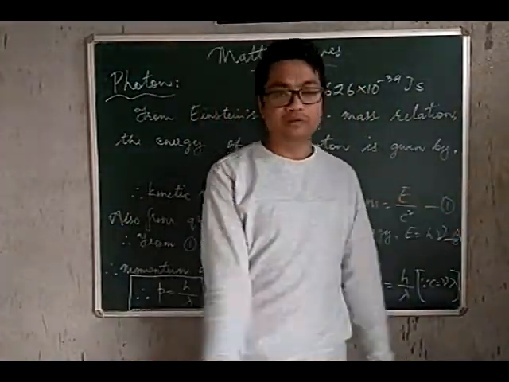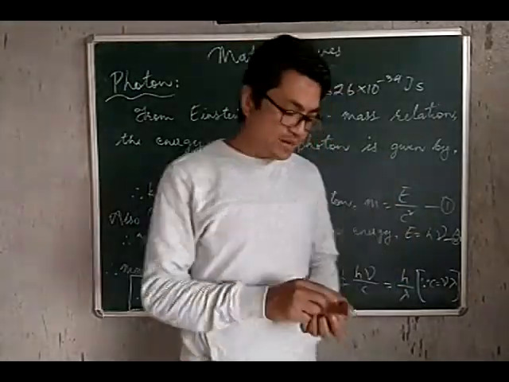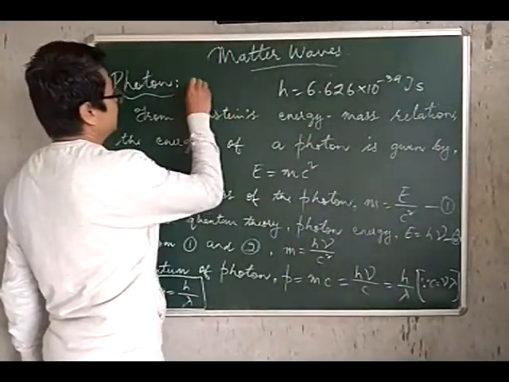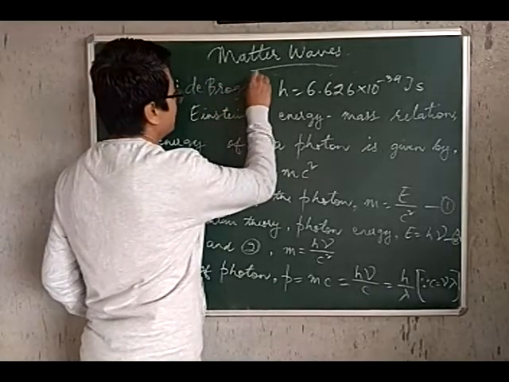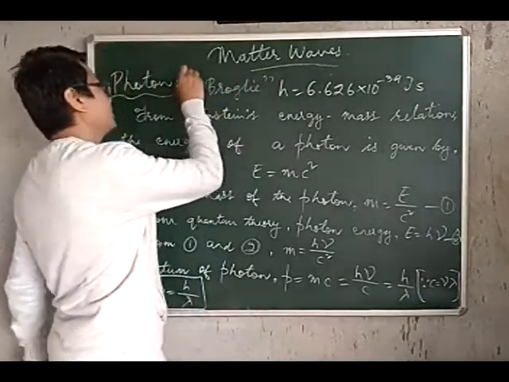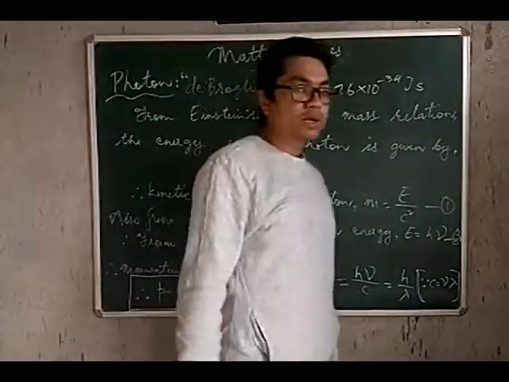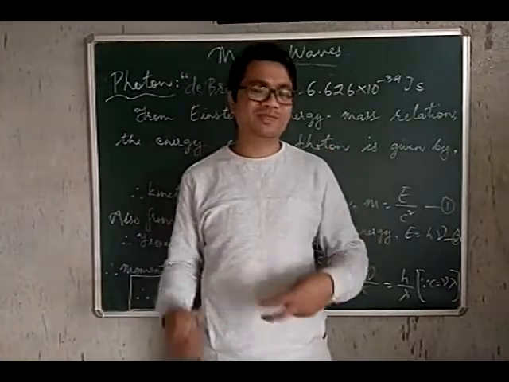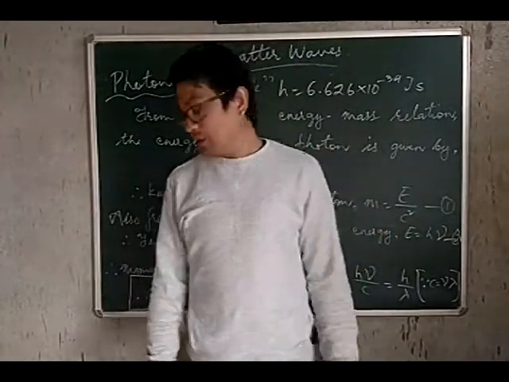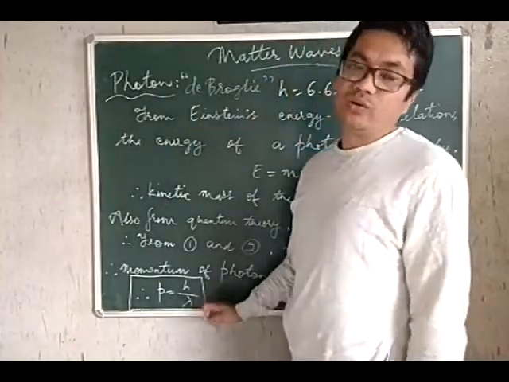This is the momentum of a photon or light, which sometimes behaves as a particle and sometimes as a wave. Now comes de Broglie, a French physicist, who gave a bold hypothesis at that point of time, somewhere in the 1920s. He said, why only photons?